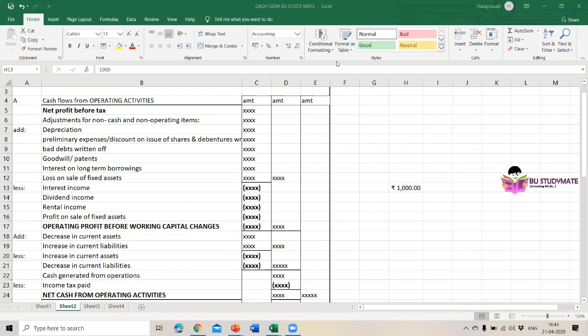In other words, it's a summary of sources and application of cash during a particular span of time. Then it analyzes the reason for changes in the balance of cash between the two balance sheets. Here the term cash stands for cash and cash equivalents. Then the objectives of this cash flow statement are to ascertain the sources of cash and cash equivalents from operating, investing, and financing activities of the enterprises.